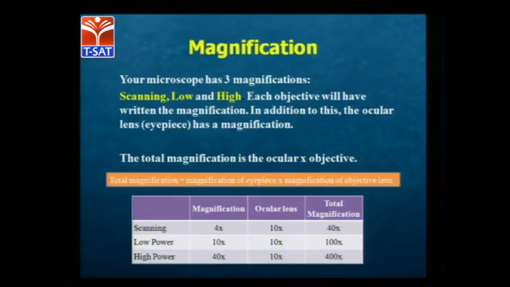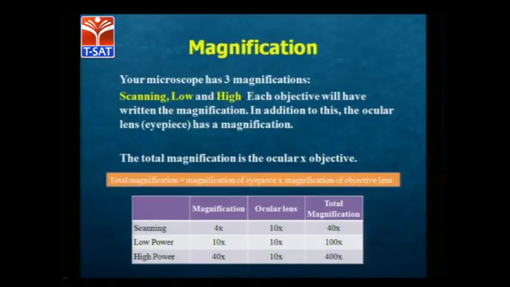Analyzing microorganisms, we can see them only by microscopes, like the compound microscope. Magnification is very important in that, and in analyzing which type of microorganism it is. Our microscope will have three magnifications: scanning, low and high.